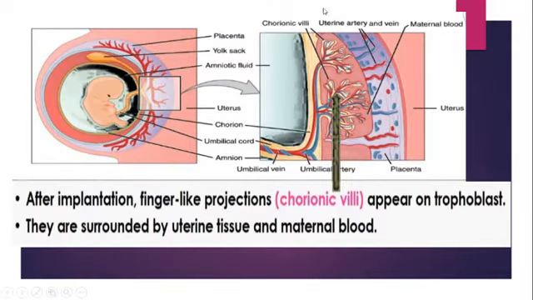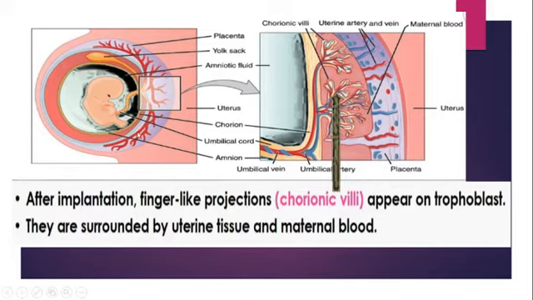Here you can see that the inner cell mass will continuously divide, and that will become the gastrula stage. There will be three germ layers forming that will continuously divide, and they will develop into the embryo, right? So this embryo will again divide, and from the three germ layers, ectoderm, endoderm and mesoderm, all the parts of the body, organs, everything will form.